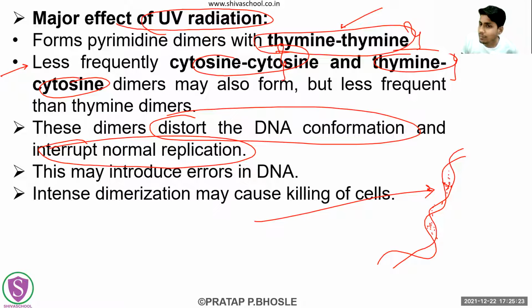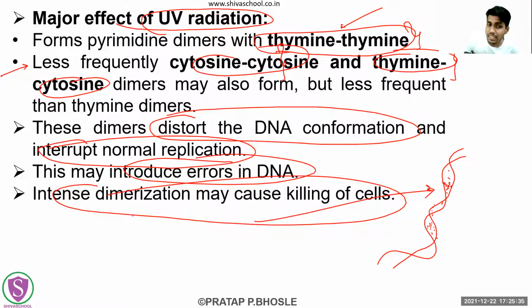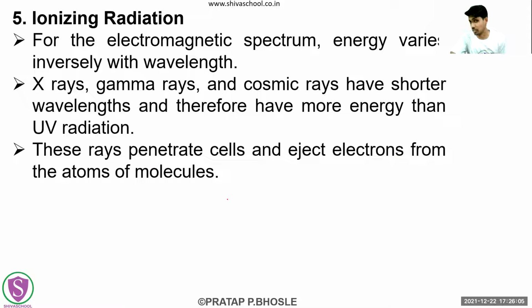So if these kinds of dimers are formed, that may introduce errors into the newly formed DNA, and ultimately we will get mutations. And if the dimerization is intense, if very high intensity radiation is there, then the dimers formed will be in such a number that they may ultimately kill the cell, if the damage is up to that extent. So this is the effect of ultraviolet light. This is one of the causes of induced mutations.